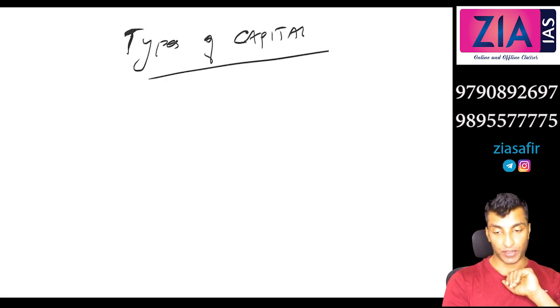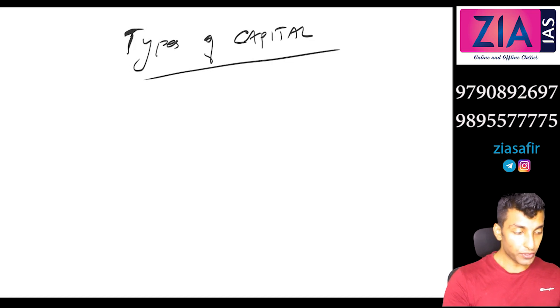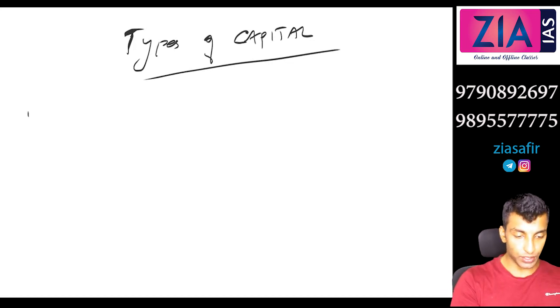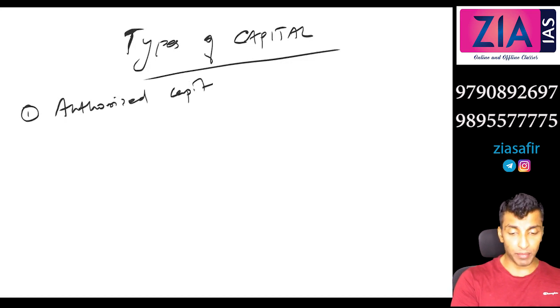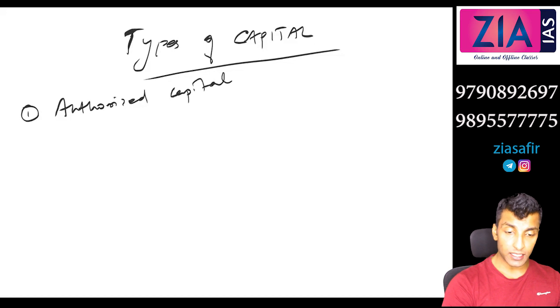The first one, which I have discussed, you can write: authorized capital. This is the maximum share capital that can be raised by a company.